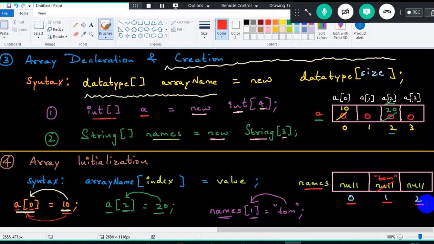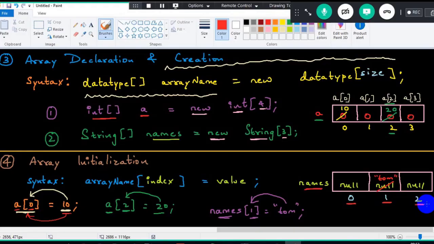Got it? So this is how we are supposed to understand declaration, creation, how do we do it together, and then how do we initialize an array as well. So that way it becomes a very, very simple process which we are going to talk about. Got it? So don't you think it's easy? But we are all supposed to do it practically. That is when we'll all get the clarity here.